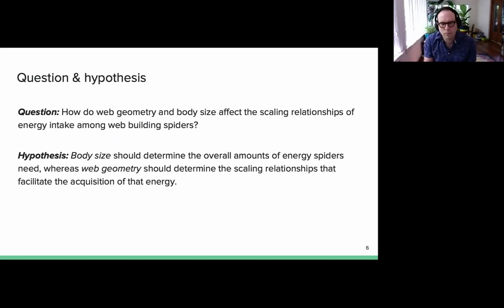So our study sought to ask the question, how do web geometry and body size affect the scaling relationships of energy intake among web building spiders? And our hypothesis was that body size should determine the overall amounts of energy spiders need, whereas web geometry should determine the scaling relationships that facilitate the acquisition of that energy.